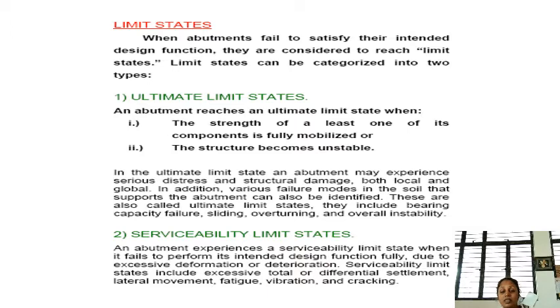In the ultimate limit state, an abutment may experience serious distress and structural damage, both locally and globally. In addition, various failure modes in the soil that supports the abutment can also be identified. These are also ultimate limit states. They include bearing capacity failure, sliding, overturning and overall instability.